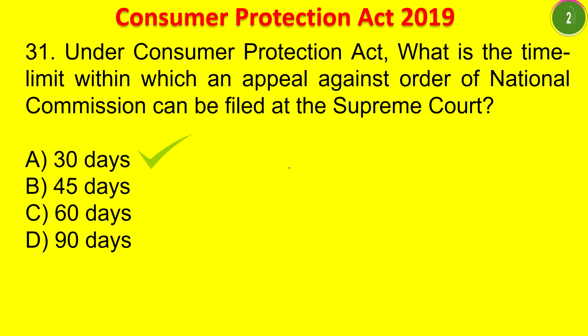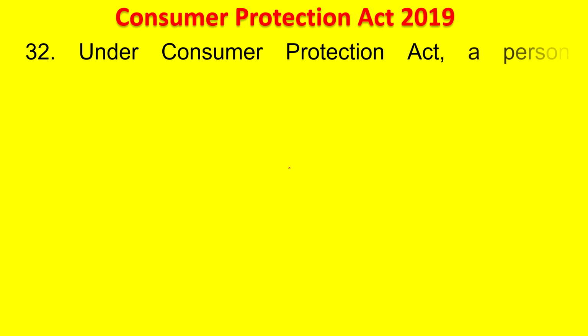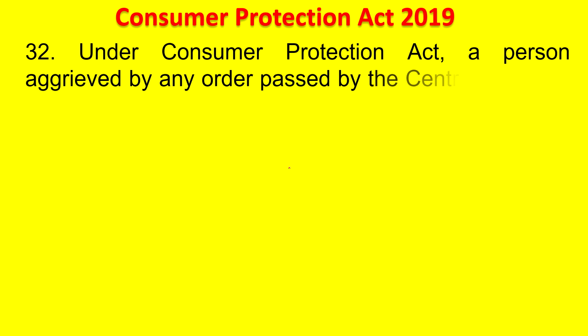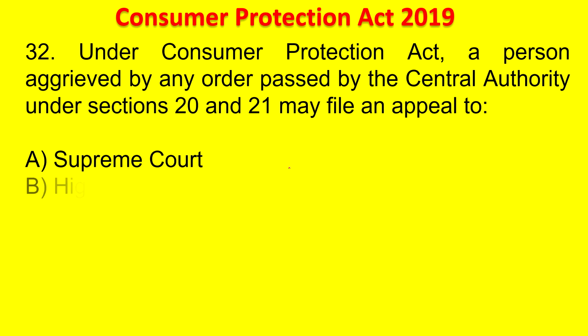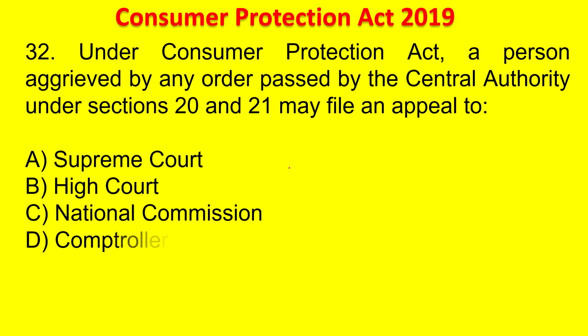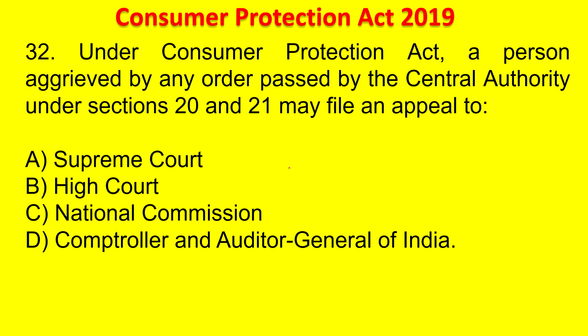The answer is 30 days. Under the Consumer Protection Act, a person aggrieved by any order passed by the central authority under Section 20 and 21 may file an appeal to Supreme Court, High Court, National Commission, Comptroller and Auditor General of India. Your time starts now. If the person is aggrieved by the order passed by the central authority, then he has to file an appeal to whom? The answer is National Commission.